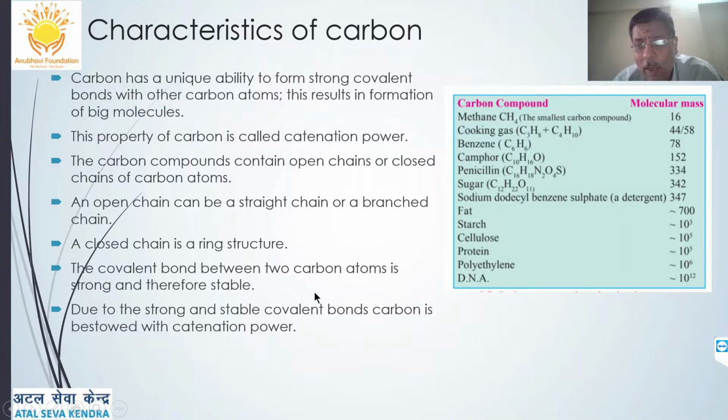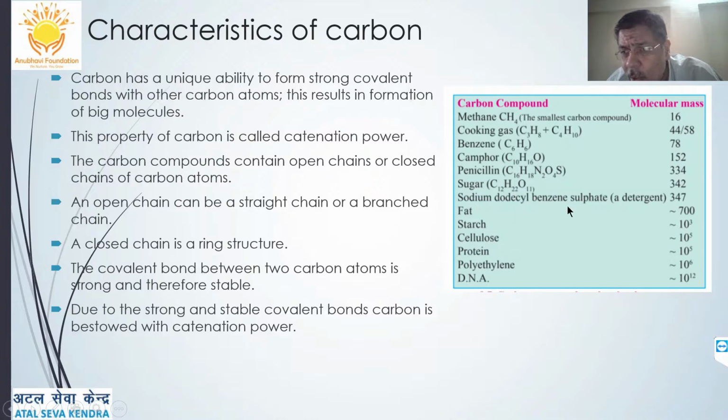Because of their covalency character, they can form very huge or big or large molecules. The covalent bond between 2 carbon atoms is strong, and thereby it is very stable. Due to the strong and stable covalent bonds, carbon is bestowed with the catenation power. Catenation means bonding with its own atoms to form long chains or rings or closed ring chains of its own atoms.